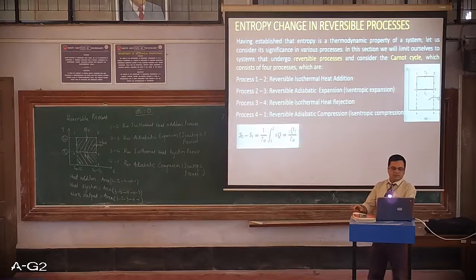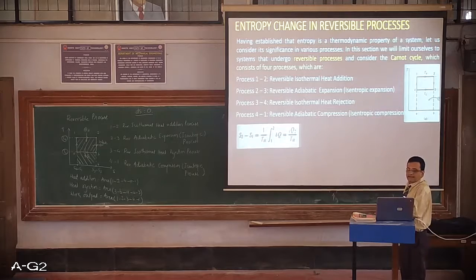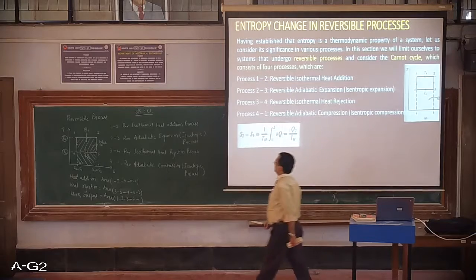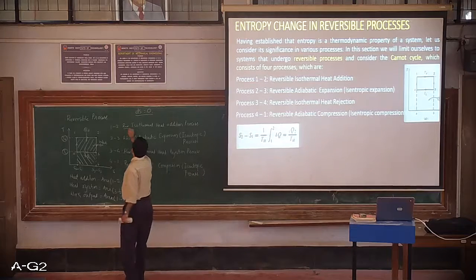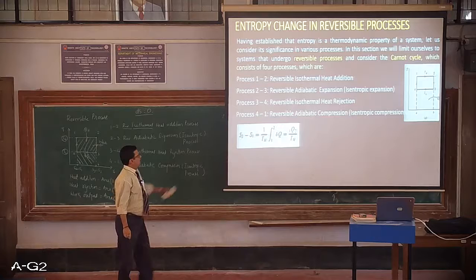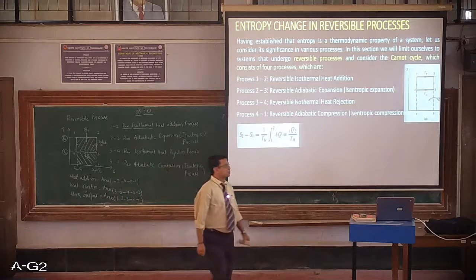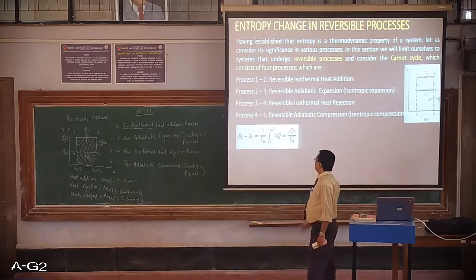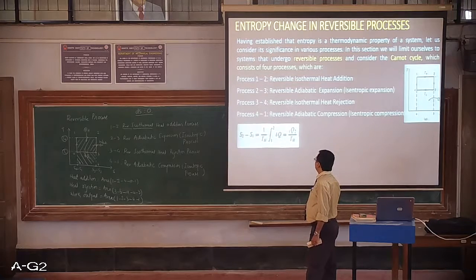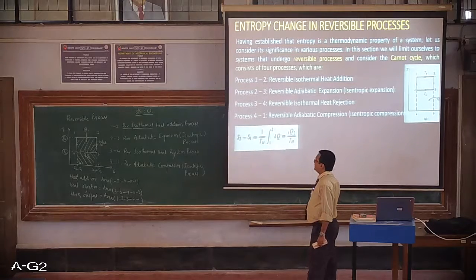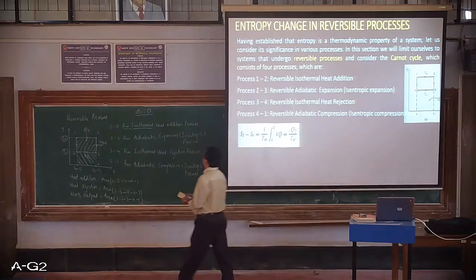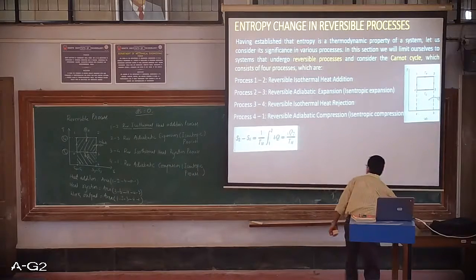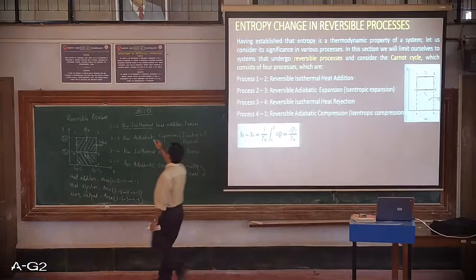Okay. So if I apply the entropy change for the first process, that is reversible isothermal heat addition, I will get the equation S2 minus S1 is equal to 1 upon Th integral 1 to 2 delta Q, which is nothing but Q1-2 by Th. I will be writing the expression just immediately below the process.